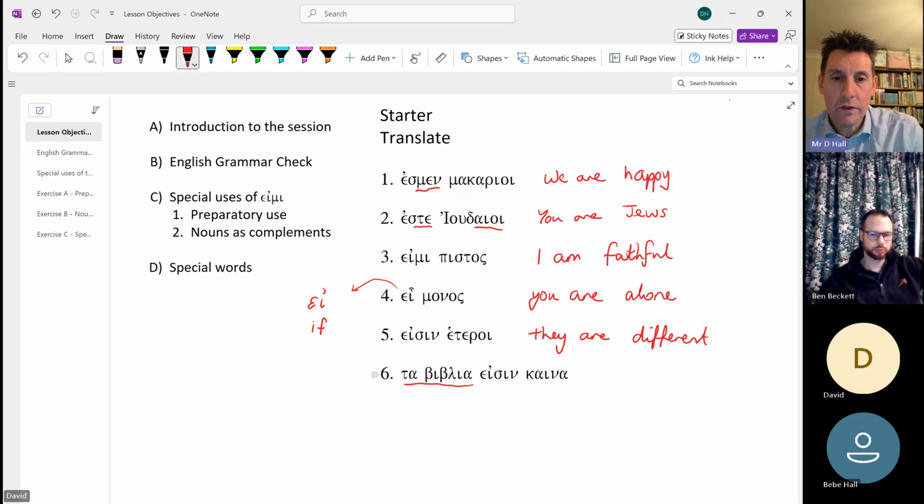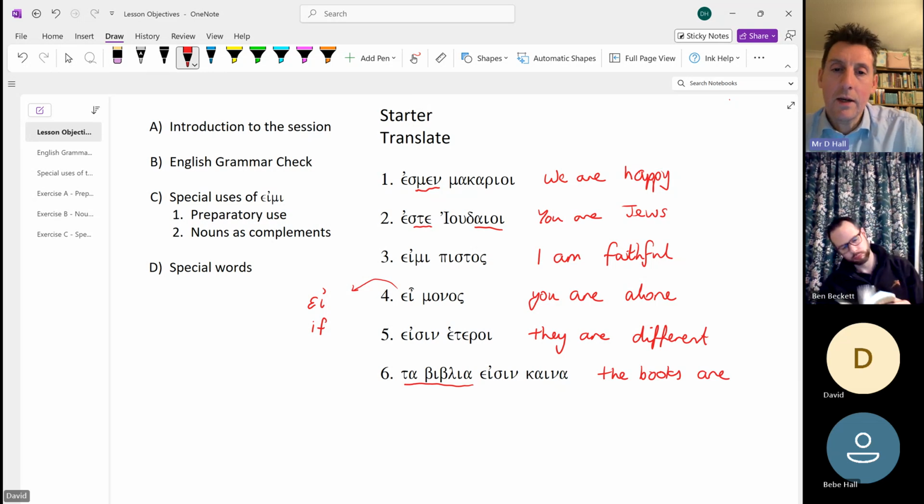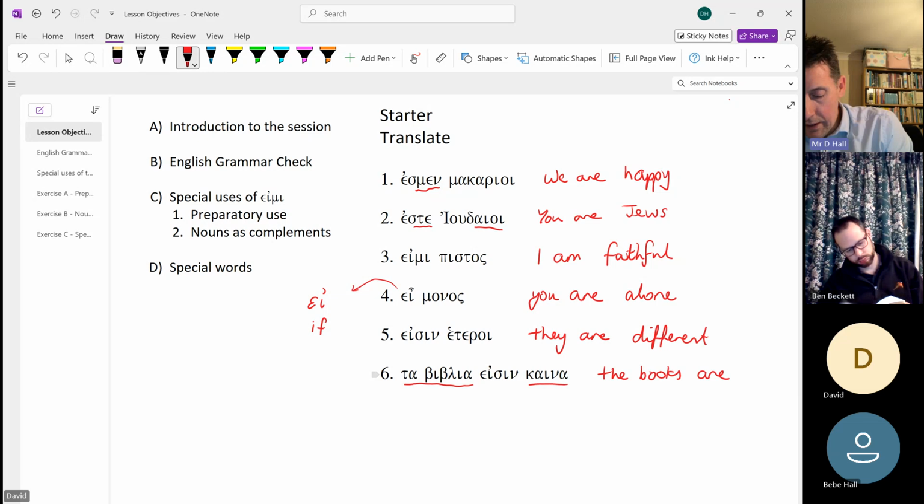Remember, they repeat themselves both in the singular and in the plural. The context here implies a subject rather than an object. So the books, and the books are, and then cana, so kane, which is hey kane diatheke, which is of course the New Testament, and this is the word for new. They are new. No, the books are new.